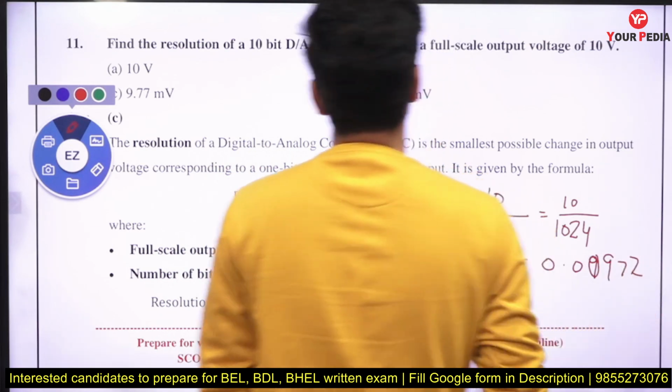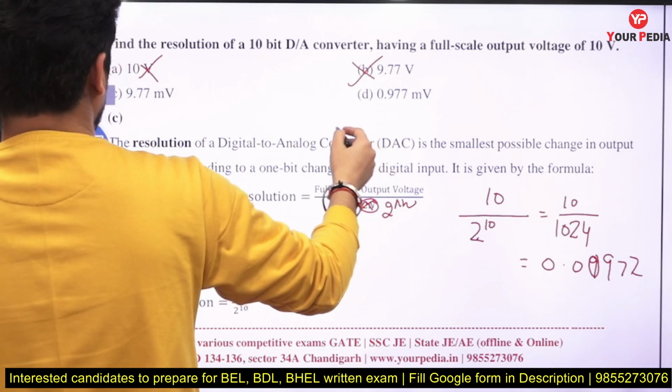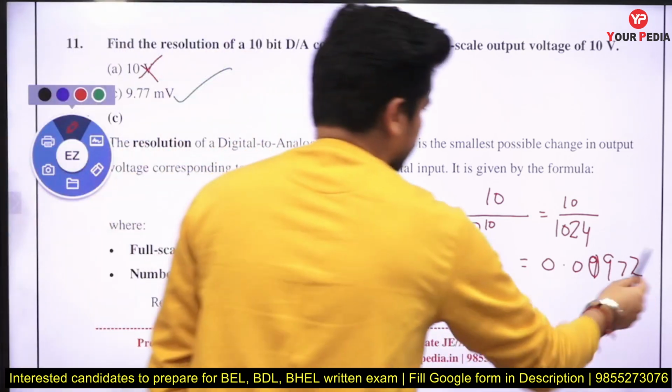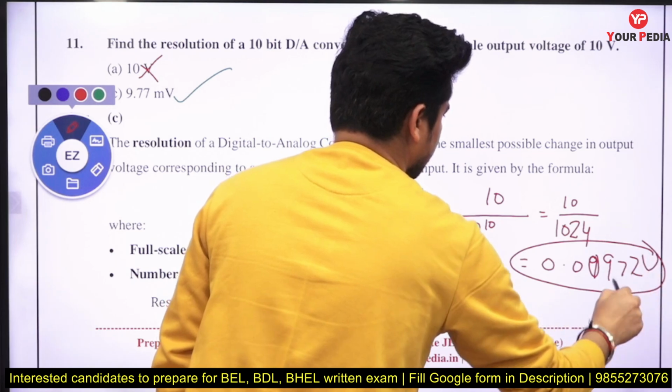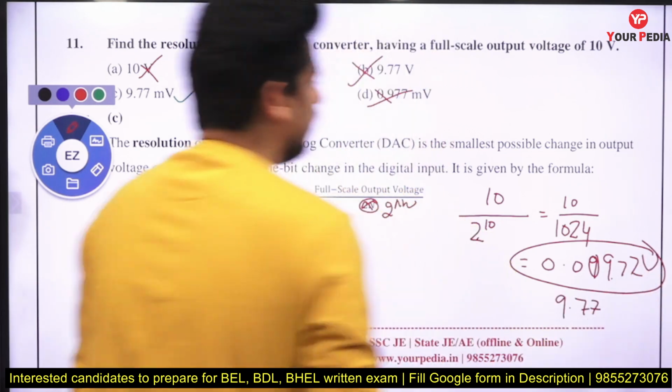You can see it cannot be 10, it cannot be 9 point, it can't be like this. This is the answer, C. It is around this, in volt. If you convert it into millivolt, that becomes 9.77. So how can you get an idea?